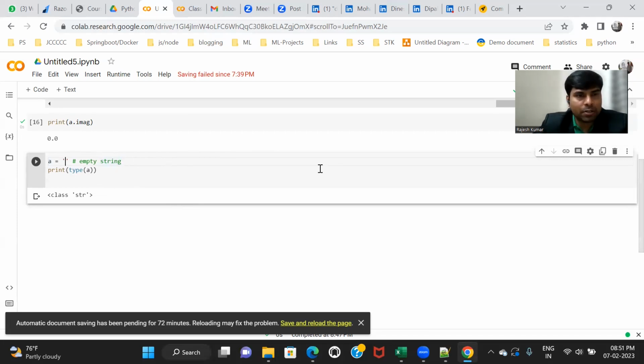It is holding a tab. You can put a space or a tab as well. For example, like this, I press tab. So it's holding data.